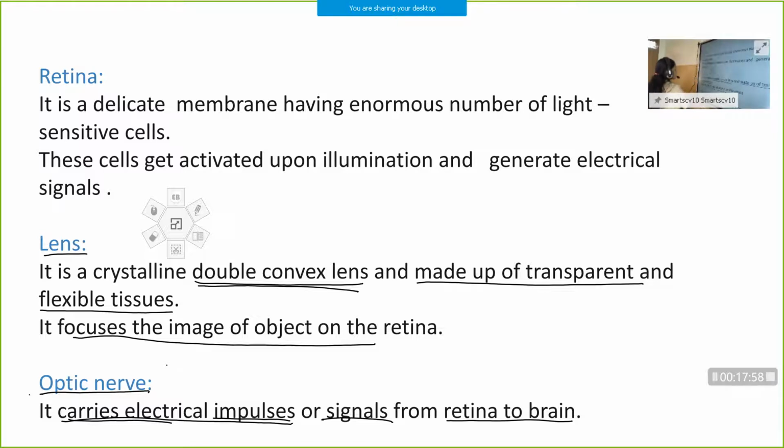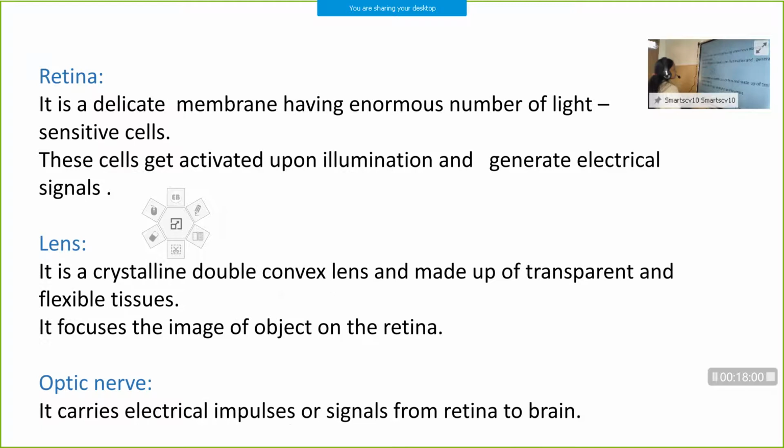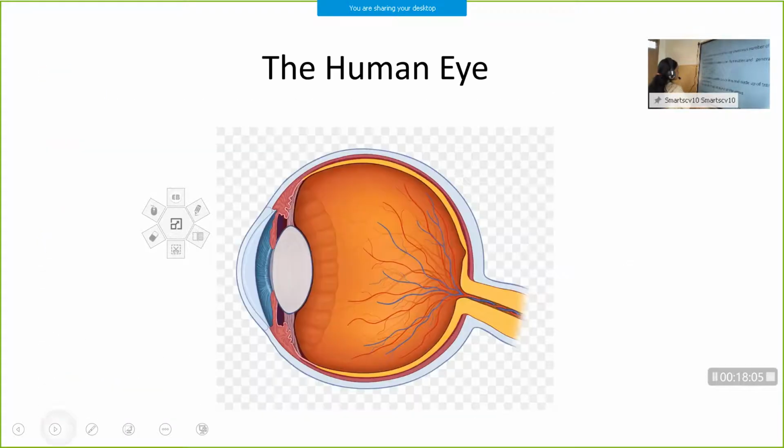So what are the important parts of the human eye? First part that we have learned is cornea. Second part is pupil. Then we have learned iris. Then we learned eye lens, ciliary muscles, retina, optic nerves. So in this diagram of human eye, we are going to mark all these parts. Okay, children. So first, where is cornea?